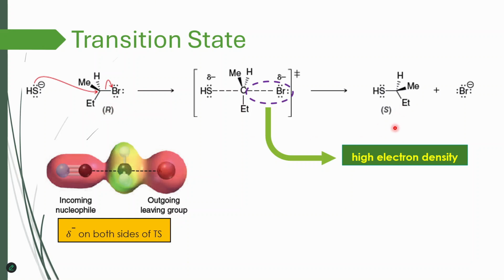No, because R and S are absolute configuration. They are the ones that we assign, and they are based on the priority of the groups. If my incoming nucleophile has lower priority than other groups, then it might as well stay as R. So it was R in the beginning, and it could be R. So it doesn't necessarily mean that I have to change the configuration. So please be careful here. It's just that you are changing the 3D spatial arrangement, and then you assign the configuration. And in most cases, it changes from R to S or S to R, but that's not always the case.